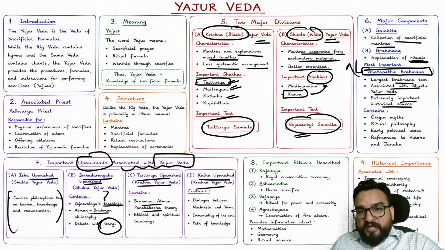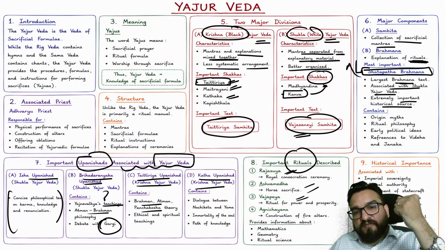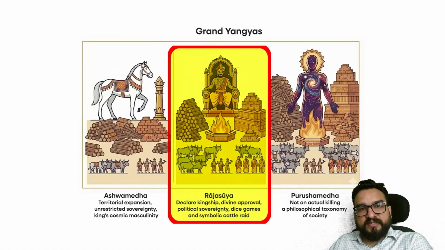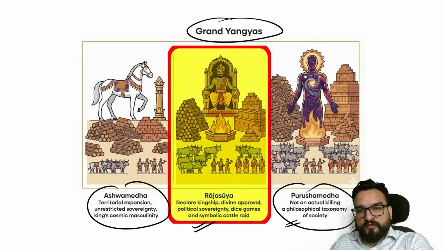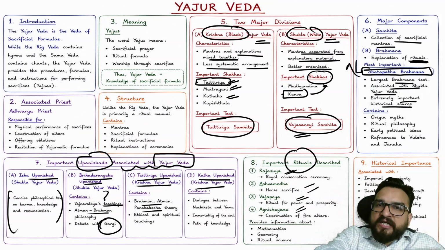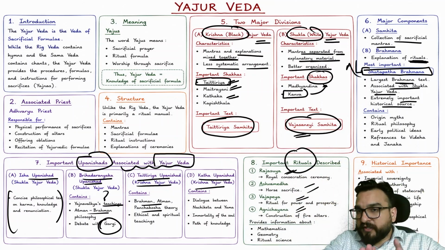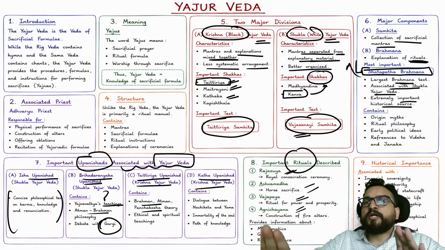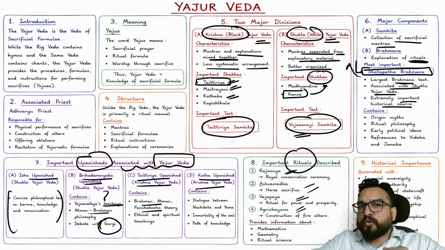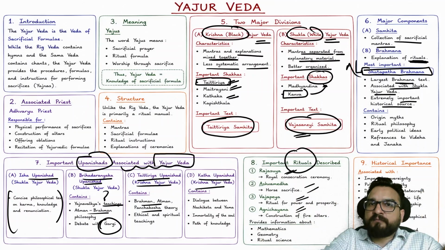Over here, important rituals are also described. Important yagyas: Rajasuya, Ashwamedha, Vajapeya, Agnichayana, right? So, for example, great yagnas like Rajasuya, Ashwamedha, Purushamedha over here. Okay? Now, more information on the later Vedic age I will be taking from Yajurveda. Then I will tell you how things are explained in Yajurveda. That's why this is one layer which we are doing. Later on, when I explain more about the political and societal dimensions of the later Vedic age, I will be picking up this source again.